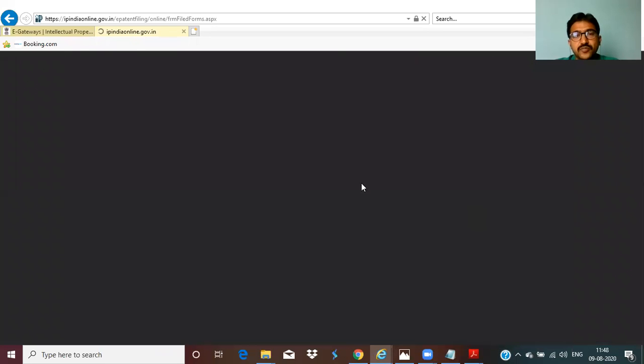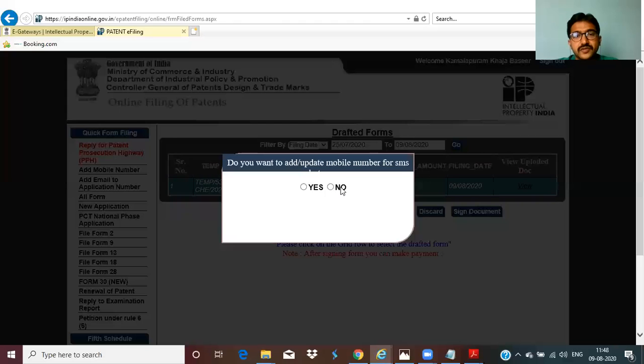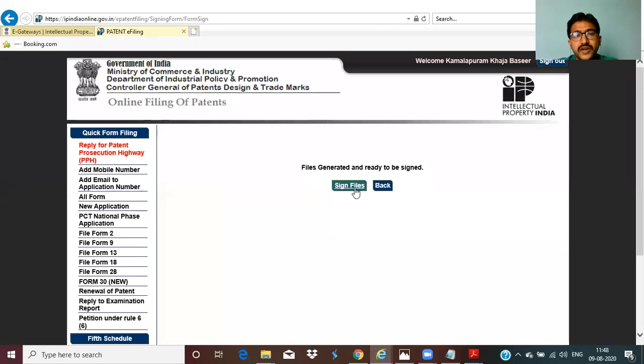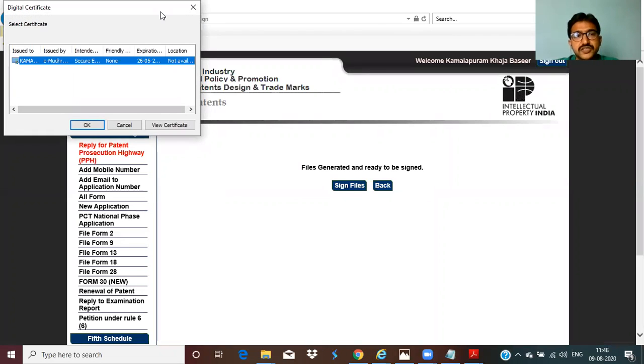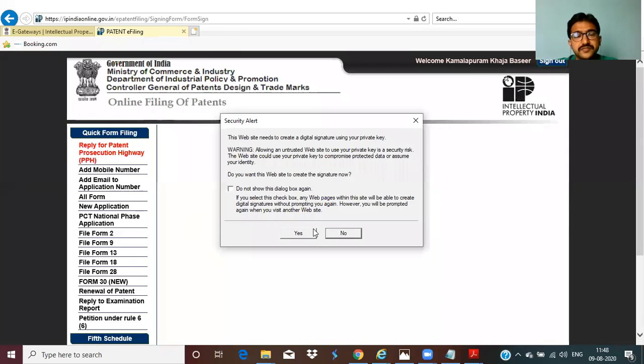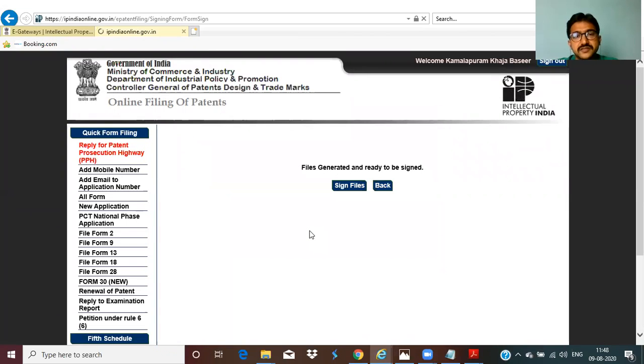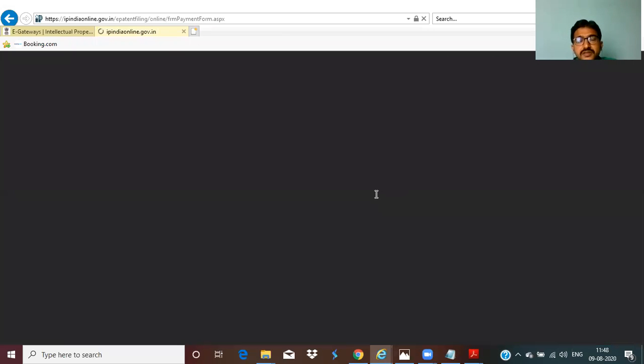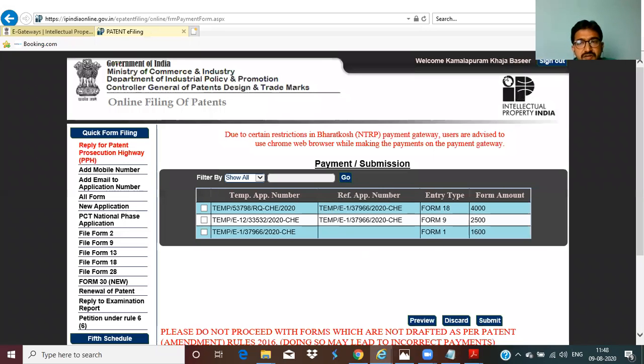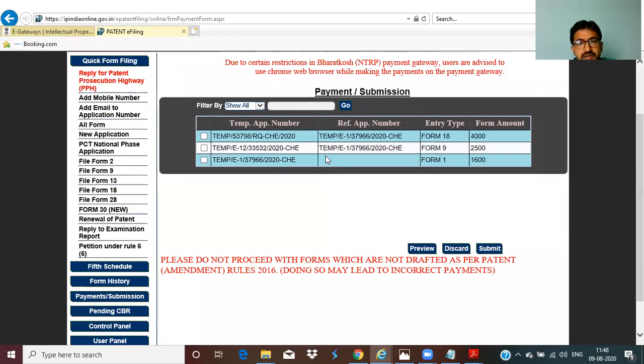Click on sign documents. No mobile updates. Sign files. Show the digital signature path. Click on yes. Ready. Now all the three forms are signed: form 1, form 9, form 18. What are the forms consisting in form 1? Form 1, form 2, form 3, form 5, form 9, form 18, and drawings.